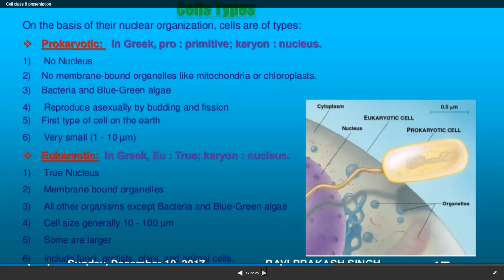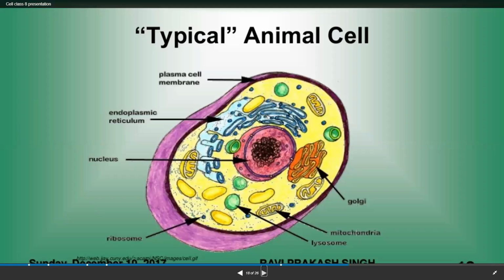When you talk about eukaryotic cells, they'll have a true nucleus. Membrane-bounded organelles are present. All organisms except bacteria and blue-green algae have eukaryotic cells. Cell size will be from 10 to 100 μm. Some are larger, including fungi, protista, plant, and animal cells. So this is the typical animal cell, where the nucleus occupies the center region.